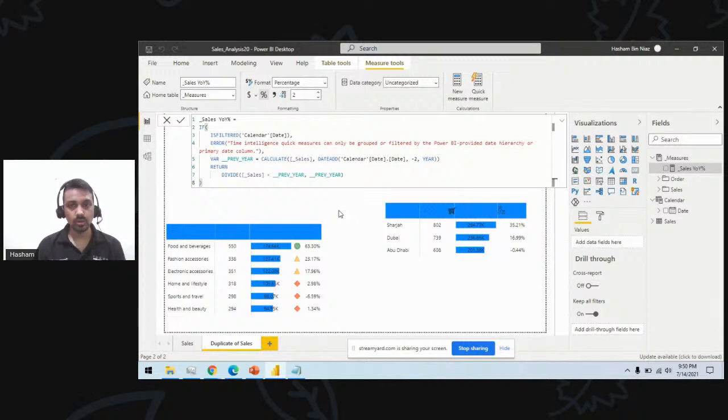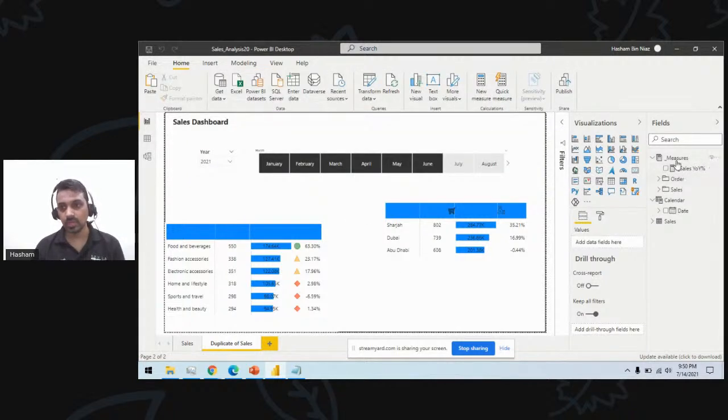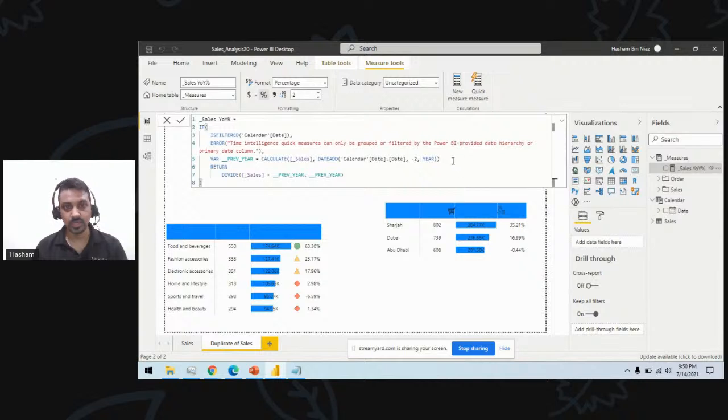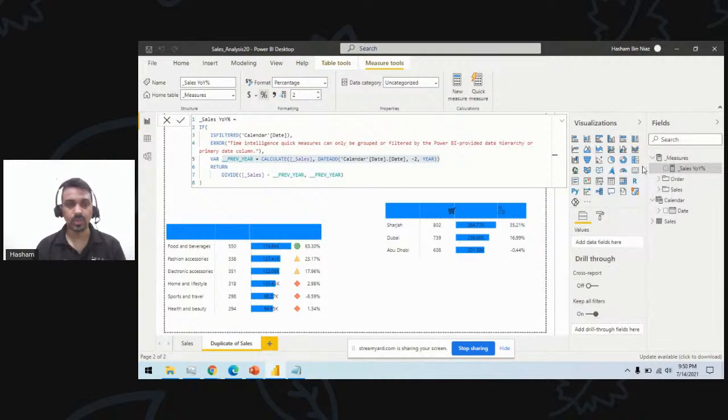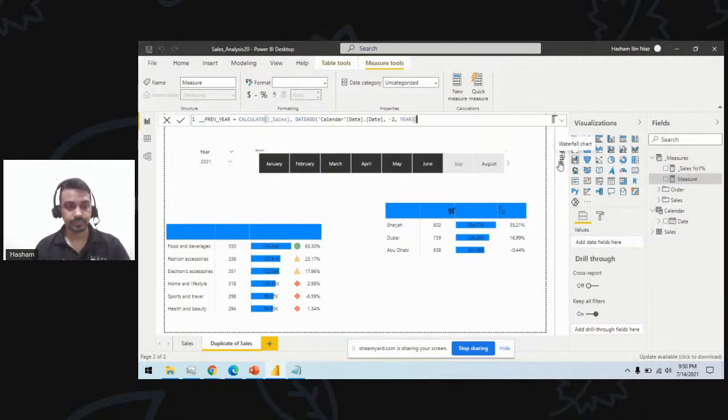let's create one more measure here, which is called last 2 year sales.